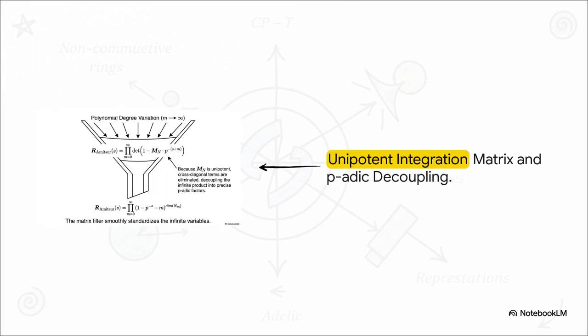But enter this absolutely beautiful mathematical filter. Look at how the unipotent integration matrix acts almost like a funnel. Because it's structurally unipotent, the cross-diagonal terms in the determinant are completely wiped out. This effortlessly decouples that messy infinite product into highly precise, manageable p-adic factors. It perfectly standardizes those infinite variables.